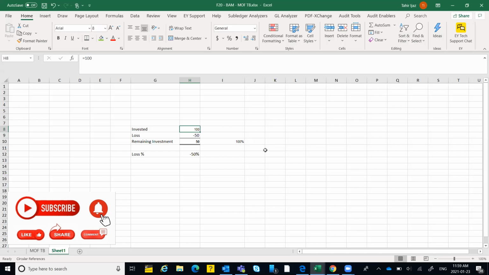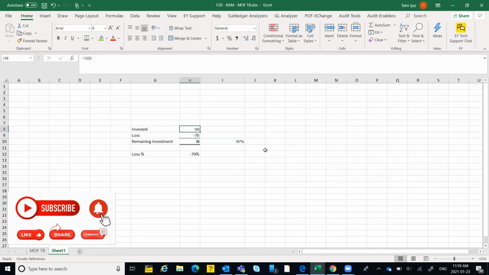Let's take another example. I invested 100, I lost $70. My remaining investment is now $30. How much did I lose? I lost 70%. But in order to recover that 70%, I have to make 167% gain.